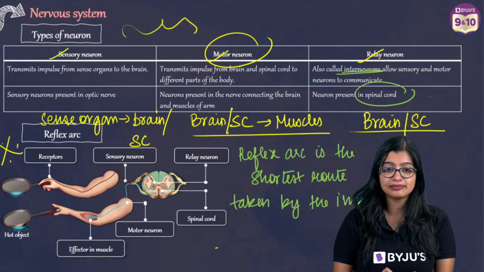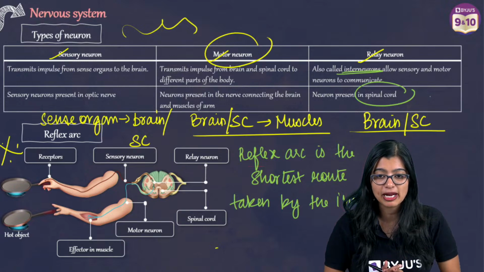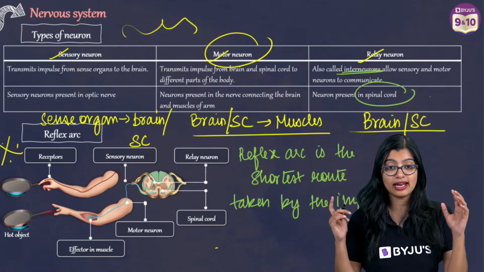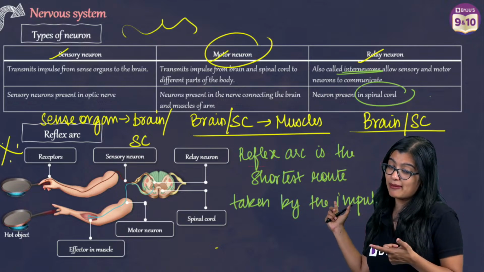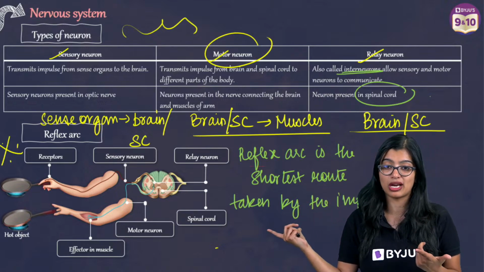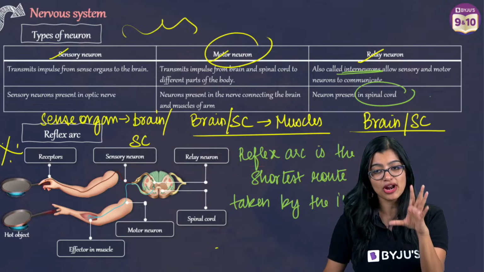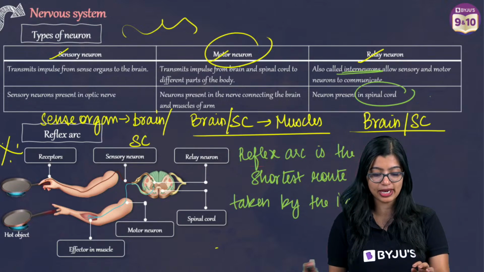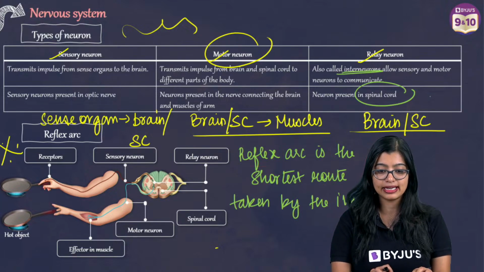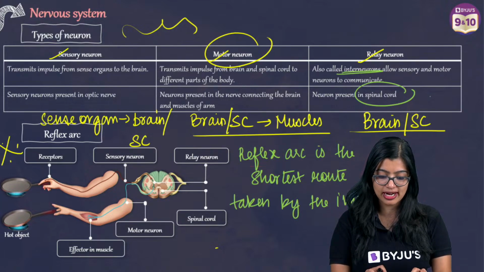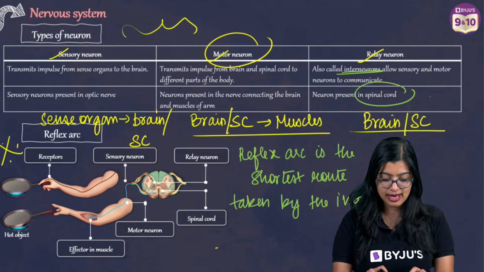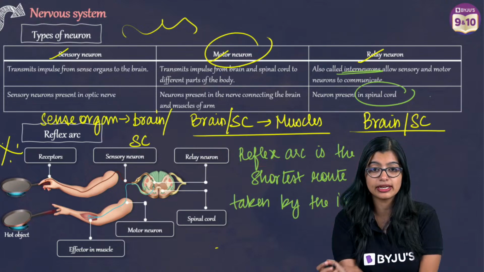Are we clear? Ma'am, will the nerves present in our face directly go to the brain or spinal cord? I'll tell you when I cover the peripheral nervous system, and you will understand. When I explain it, I will answer your doubt, Jancy. Responsible for temperature, everything I am going to explain in just a minute. But up until then, everyone, the chat has gotten stuck on my screen, so let me quickly go.